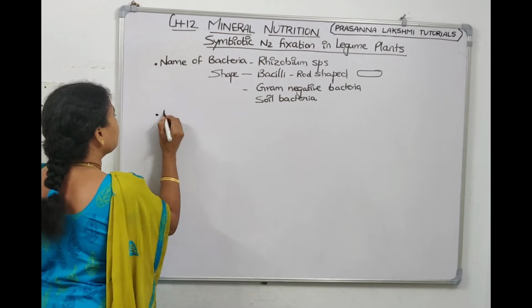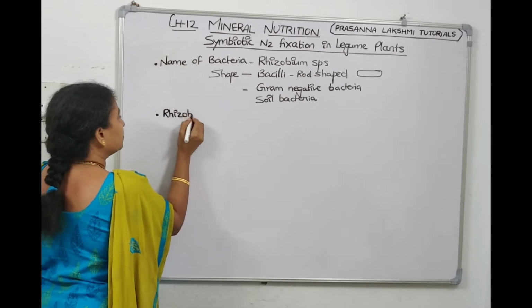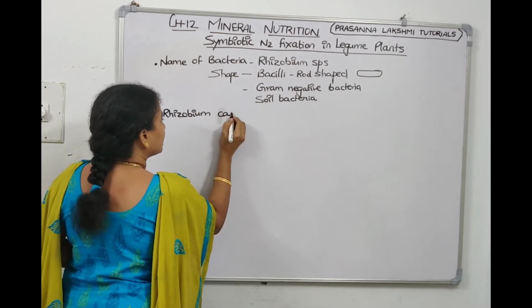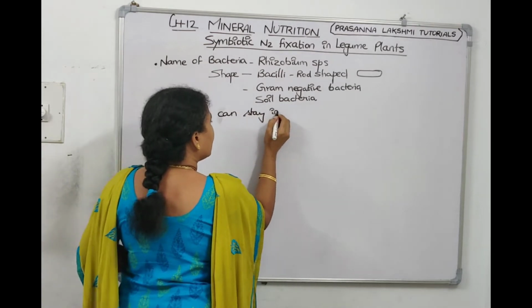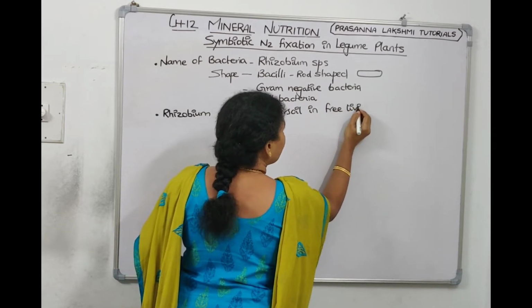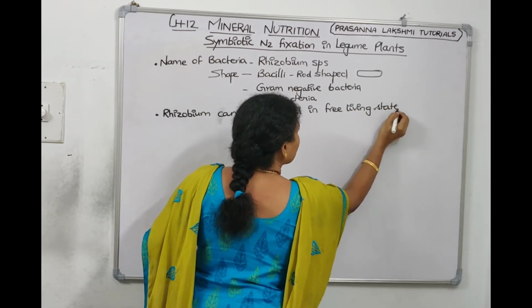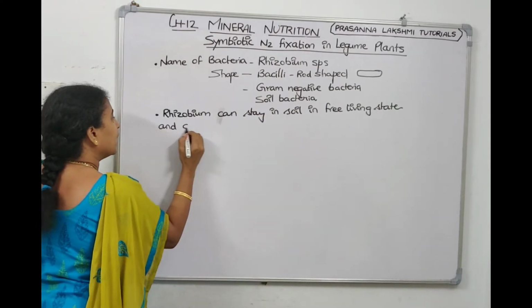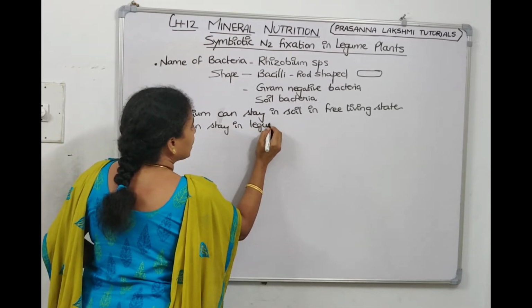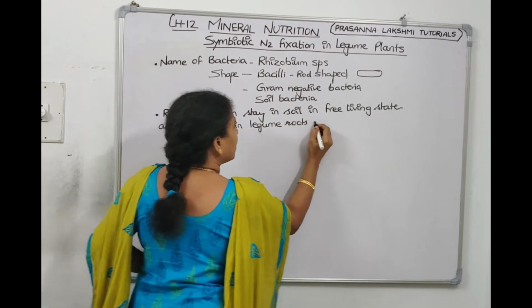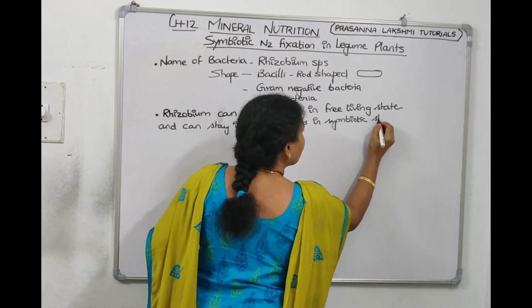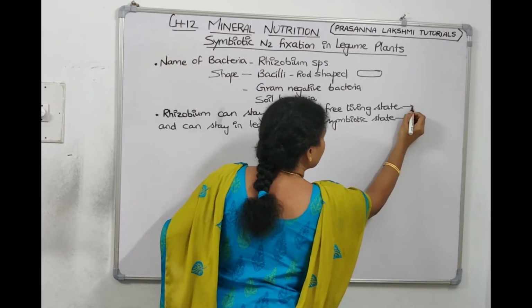So rhizobium can stay in soil in the free living state, and in legume roots, the leguminaceae plant roots, in the symbiotic state.